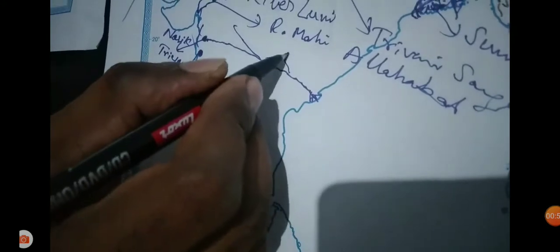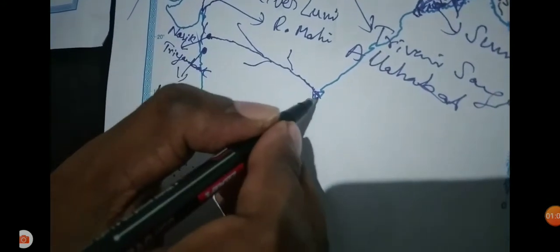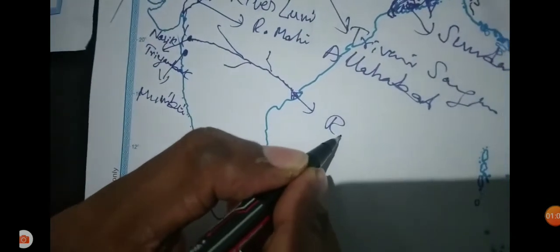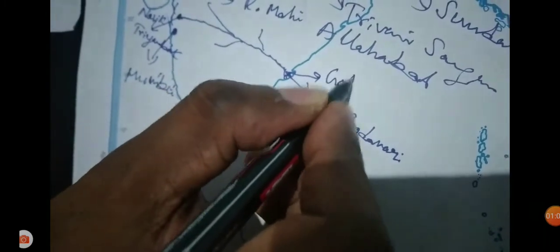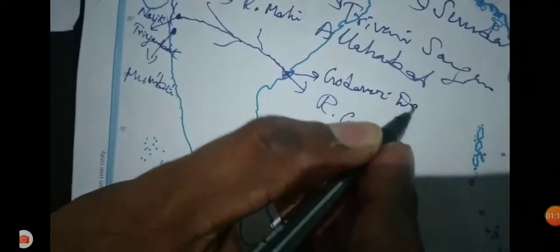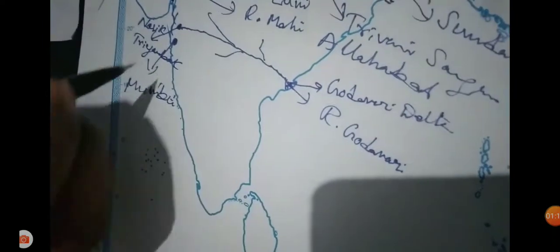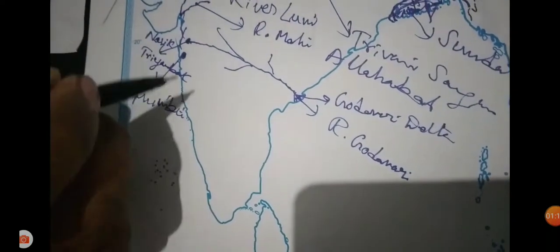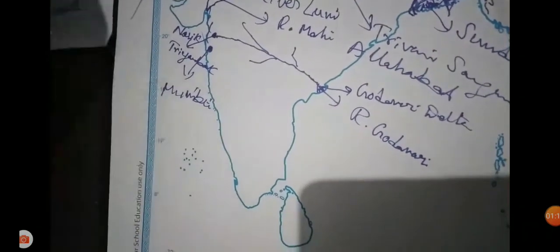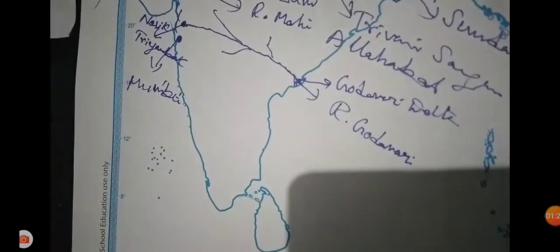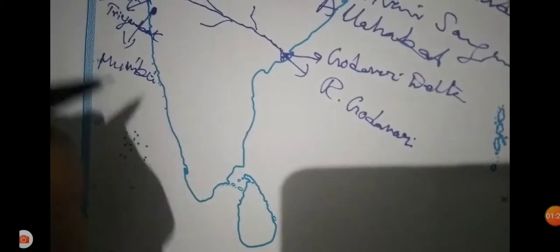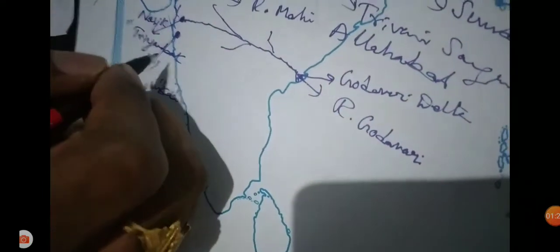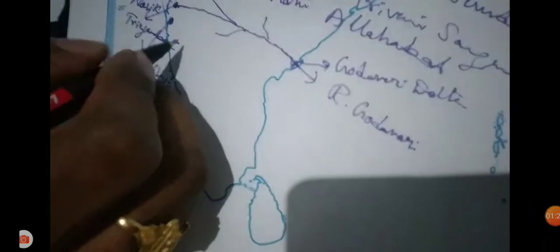We need to draw the river Godavari, and at the mouth of the river is the Godavari Delta. The north side of Mumbai, the Triambak near Nasik, was located; that is the birthplace, the origin place of the river Godavari. Like that you need to draw it. Now, the south side of Mumbai.